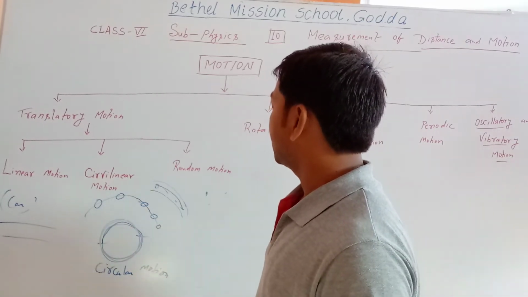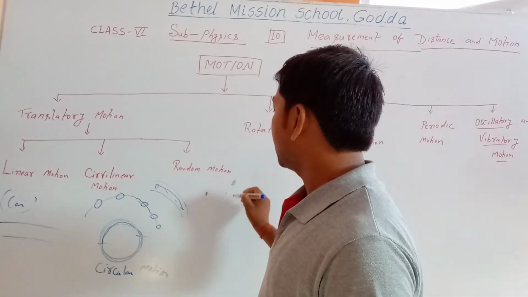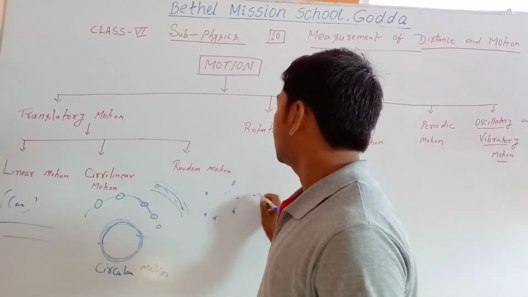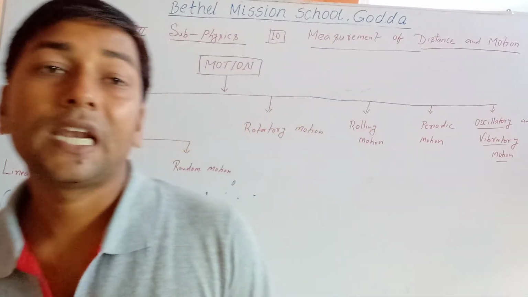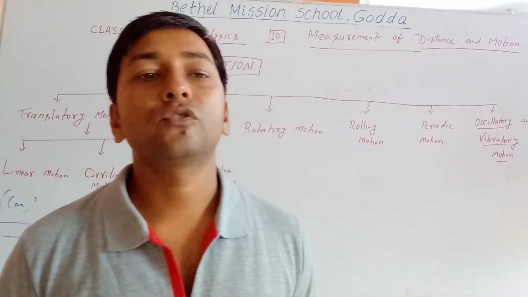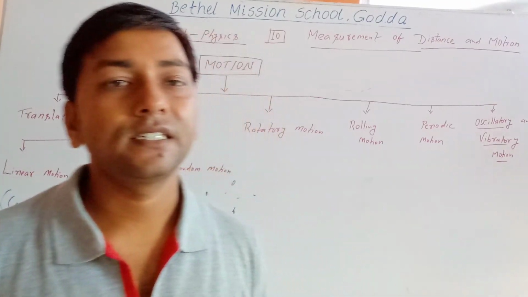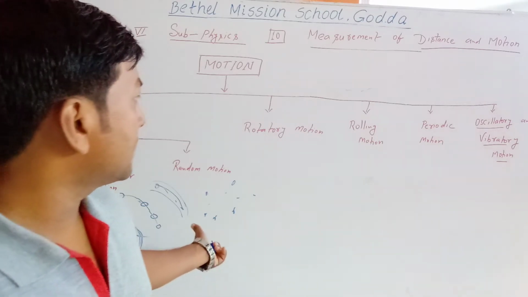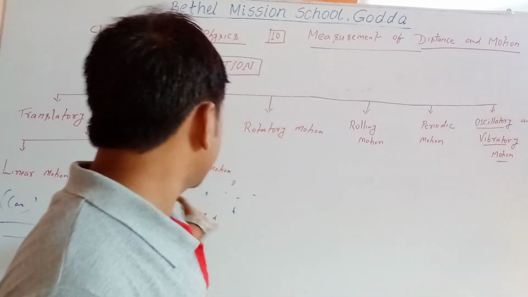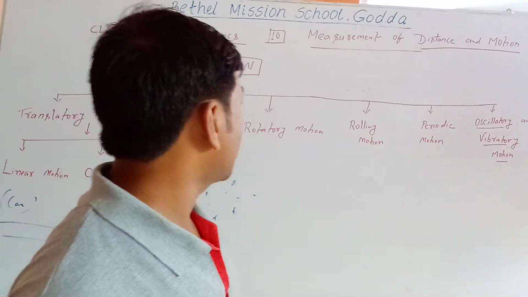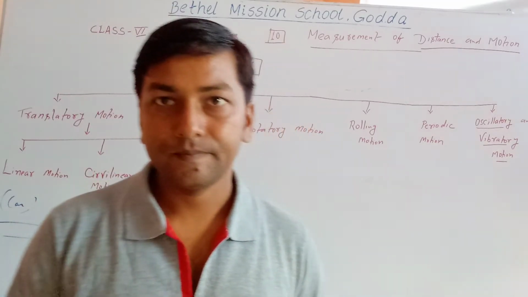There is an initial point, and it moves sometimes here, sometimes there. So it is called random motion, like the motion of an ant. It doesn't have any fixed path. Now we talk about rotatory motion.